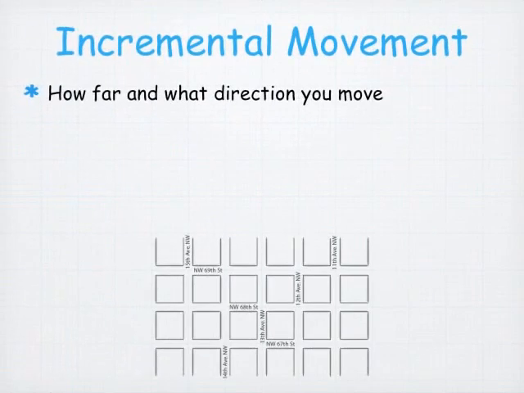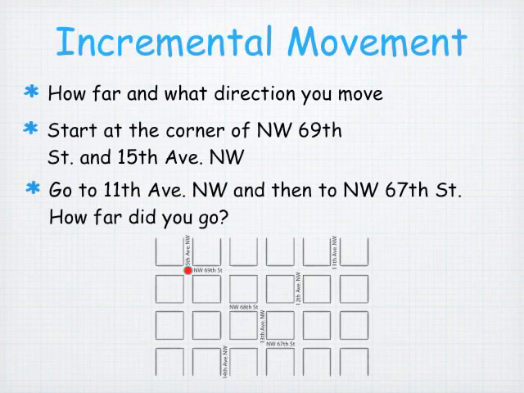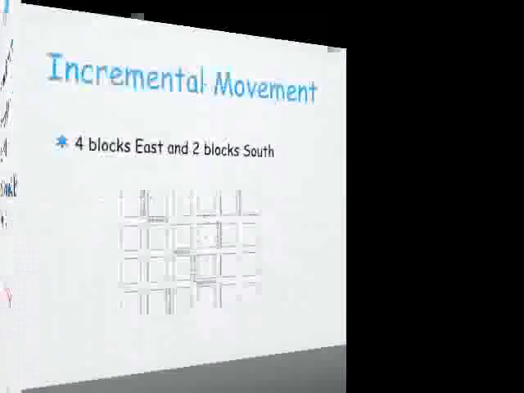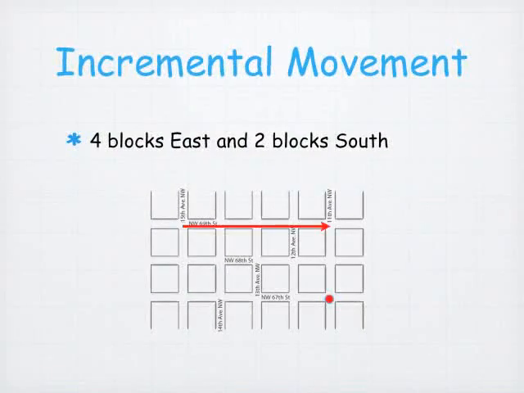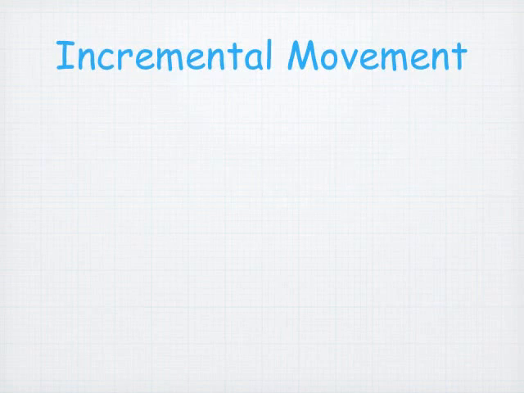Incremental movement is how far we move and in what direction. If we start at 15th Avenue Northwest and Northwest 69th Street and go to 11th Avenue Northwest and then to Northwest 67th Street, how far did we go? We went 4 blocks east and 2 blocks south. That's our incremental movement from our starting point.